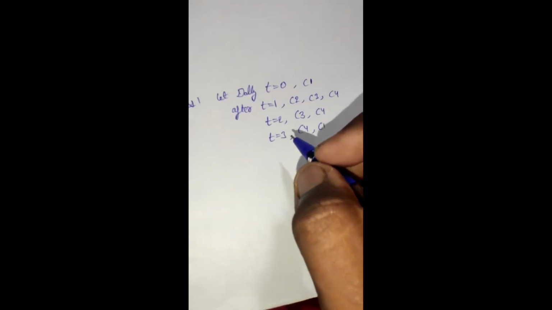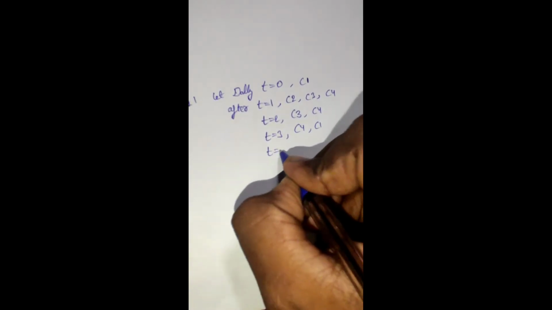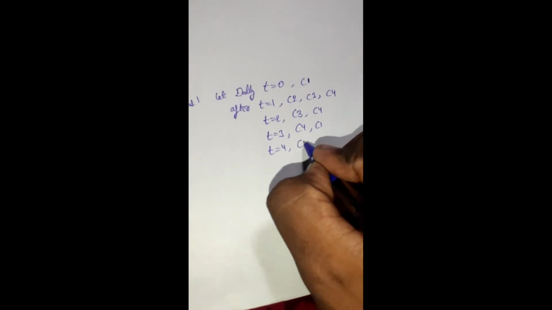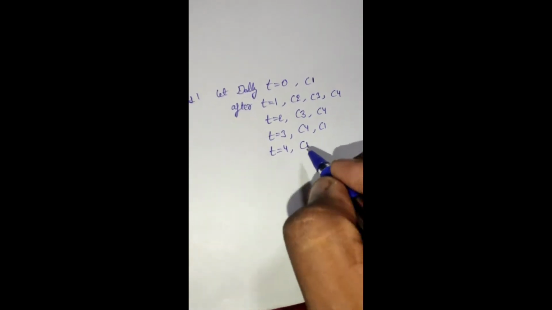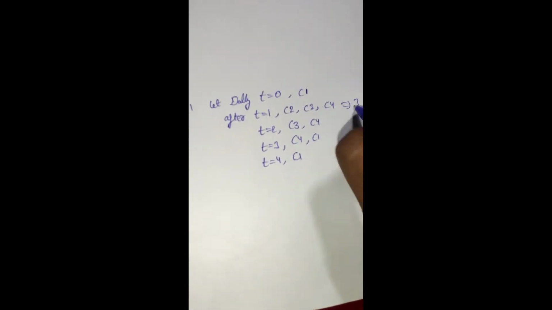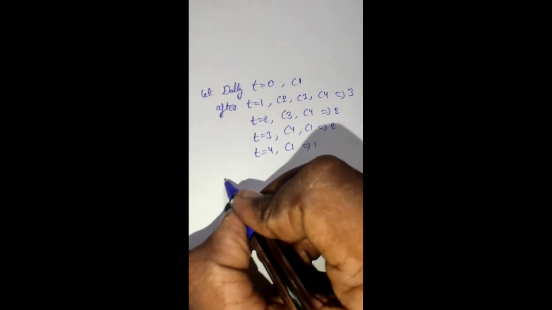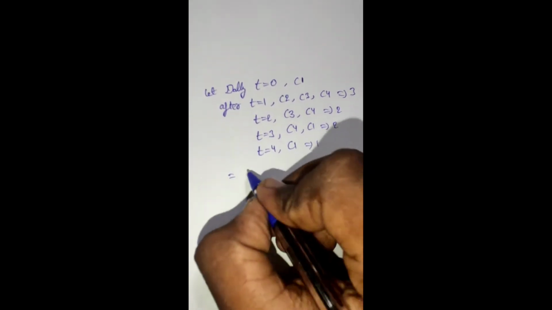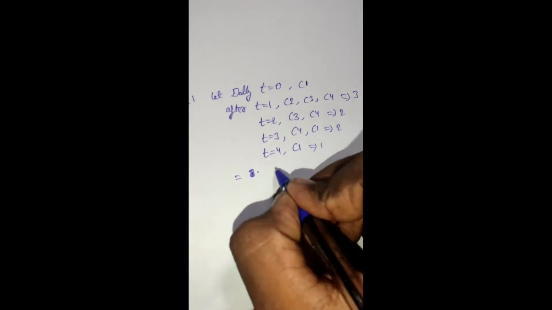And we have to find that at t equal to 4 minutes. So at t equal to 4 minutes, Dolly will be having only one choice to get back to the original channel, as originally Dolly was on channel number 1. So here we had 3 choices, 2 and 2 and again 1 choice. So for the answer we have to just multiply them. 3 times 2 times 2 times 1 is 12. So our answer is 12.